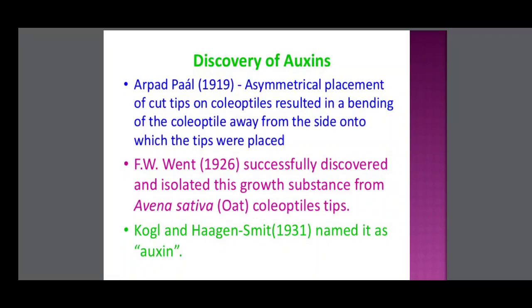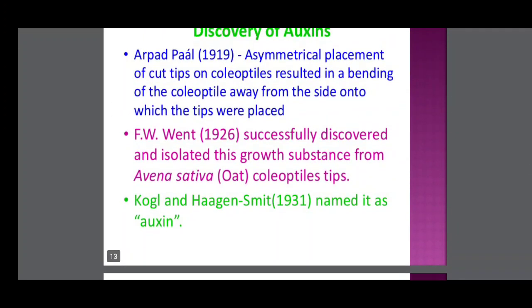Next, Arpad Paal. Asymmetrical placement of cut tips on coleoptiles results in bending of the coleoptile away from the side onto which the tips are placed. He cut the tip and placed it on one side only.